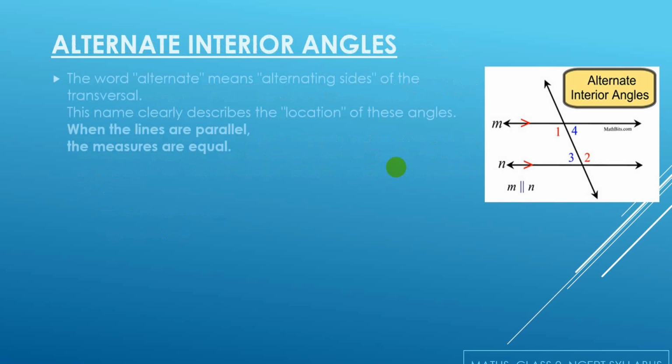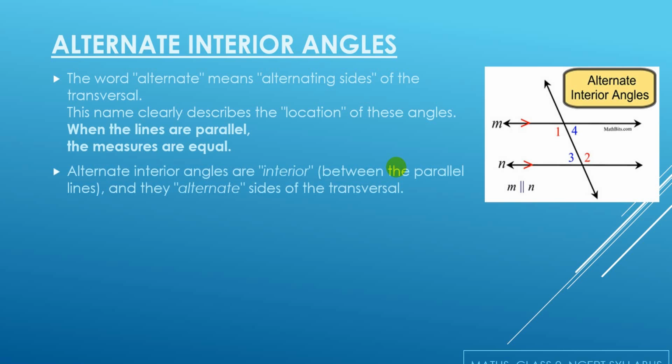We'll first come to the alternate interior angles. The word alternate means alternating sides of the transversal. As in the figure, we can see angle 1 is alternate to angle 2, and angle 3 is alternate to angle 4.